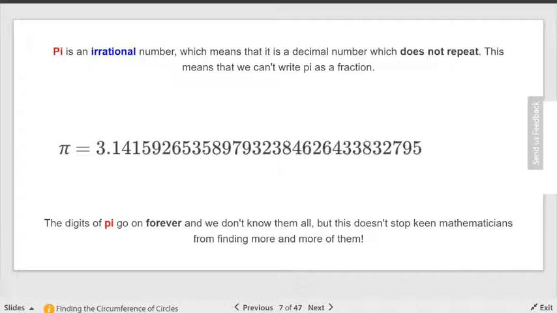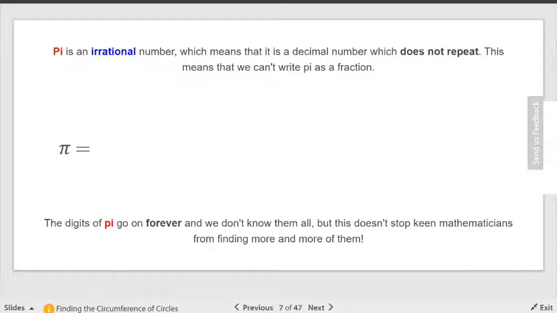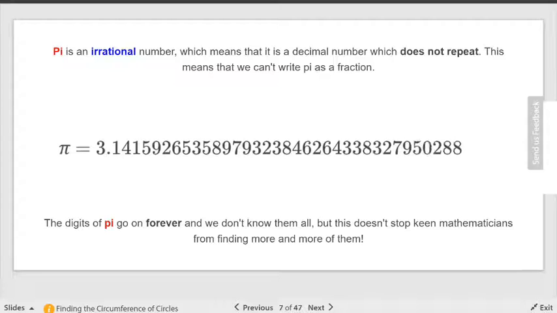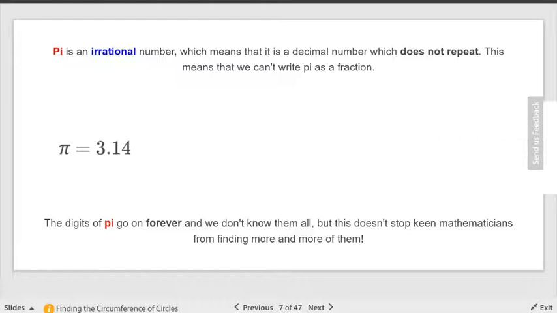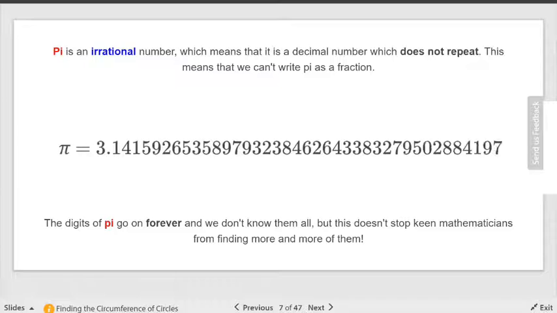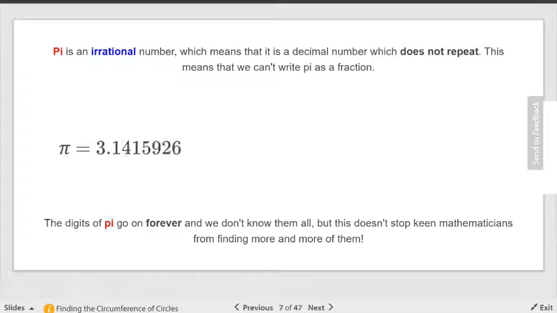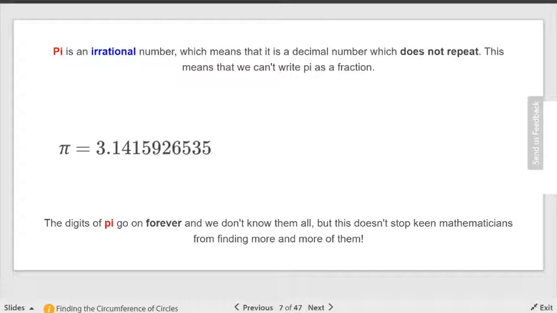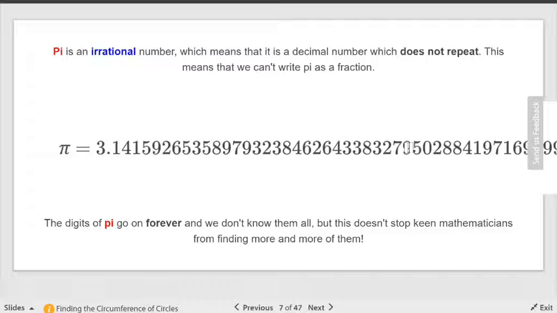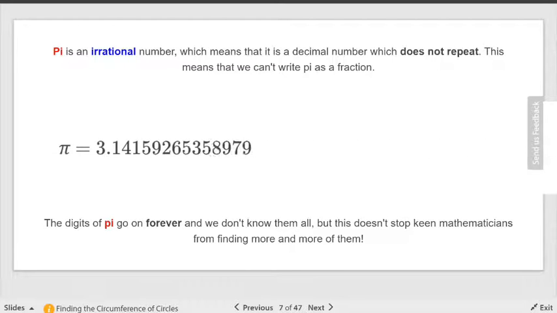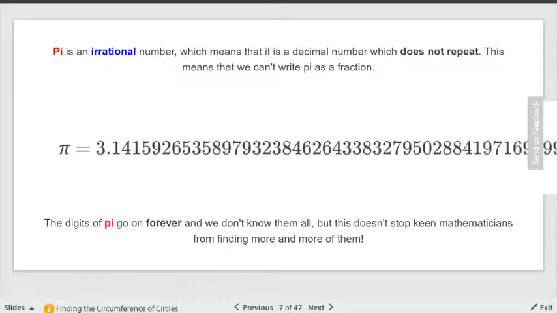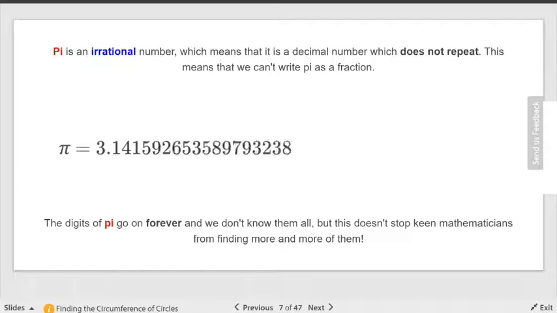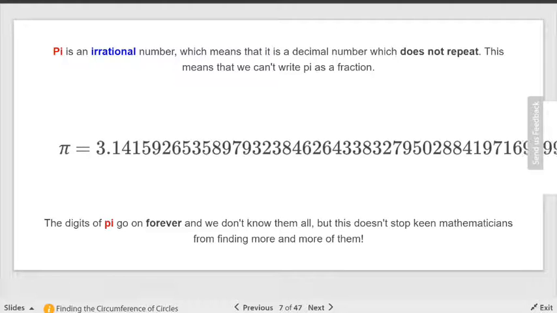Let's continue. Pi is what's called an irrational number. In other words, the decimal will go on infinitely. It'll never stop, and it will never repeat. It just keeps on going. It never ever stops. So the digits go on forever. But mathematicians have been looking to see if it ever stops for years. As a matter of fact, huge supercomputers have been used to see if it does. They spent years working on it. And guess what? It doesn't.